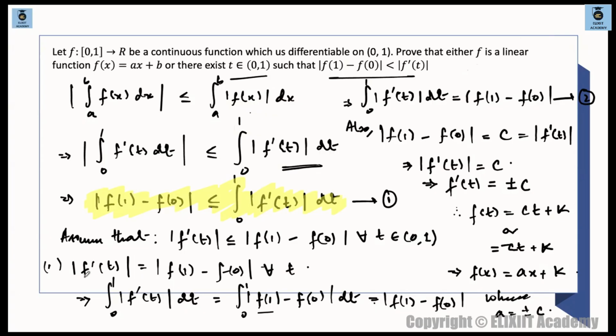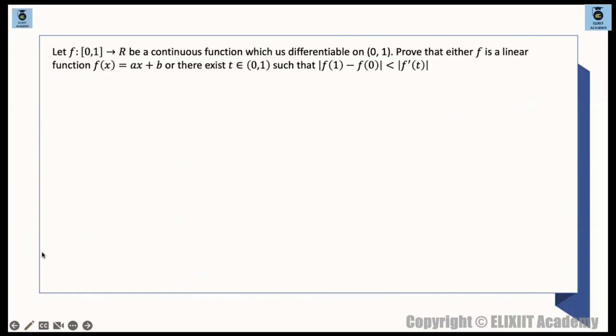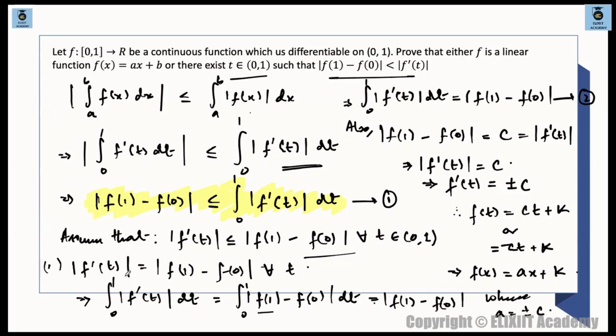One possibility is this, where I have taken mod of f dash of t is equal to mod of f of 1 minus f of 0, from this section. Let us see the second possibility. What is the second possibility? Case 2. First one, I have taken mod of f dash of t is equal to mod of f of 1 minus f of 0 for all t.